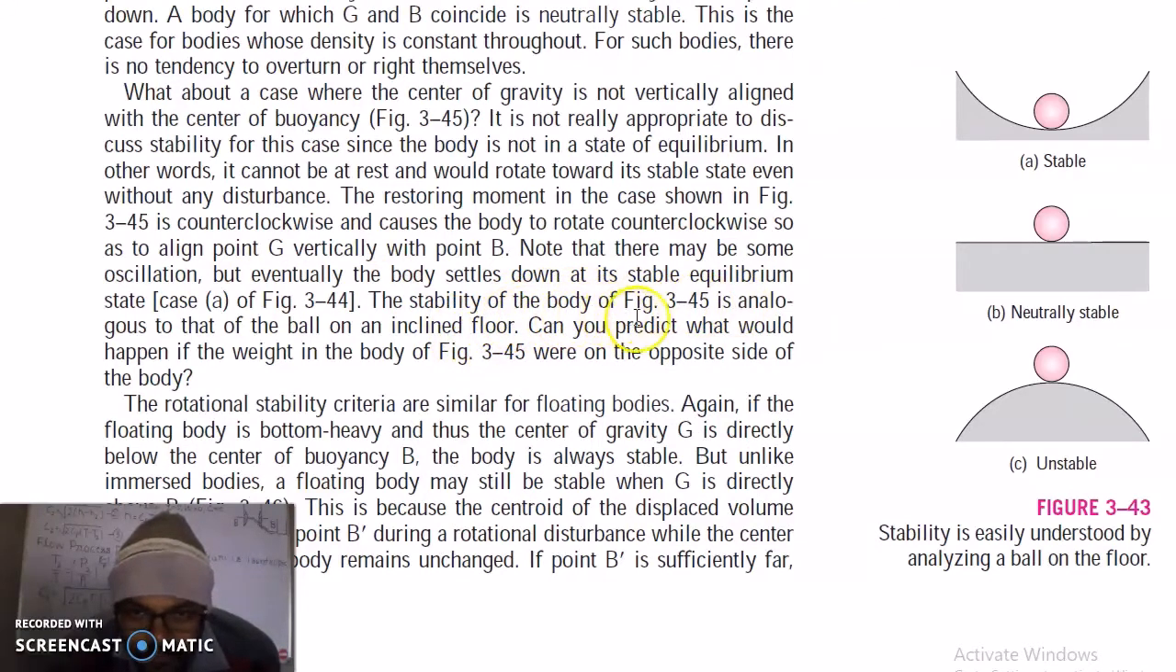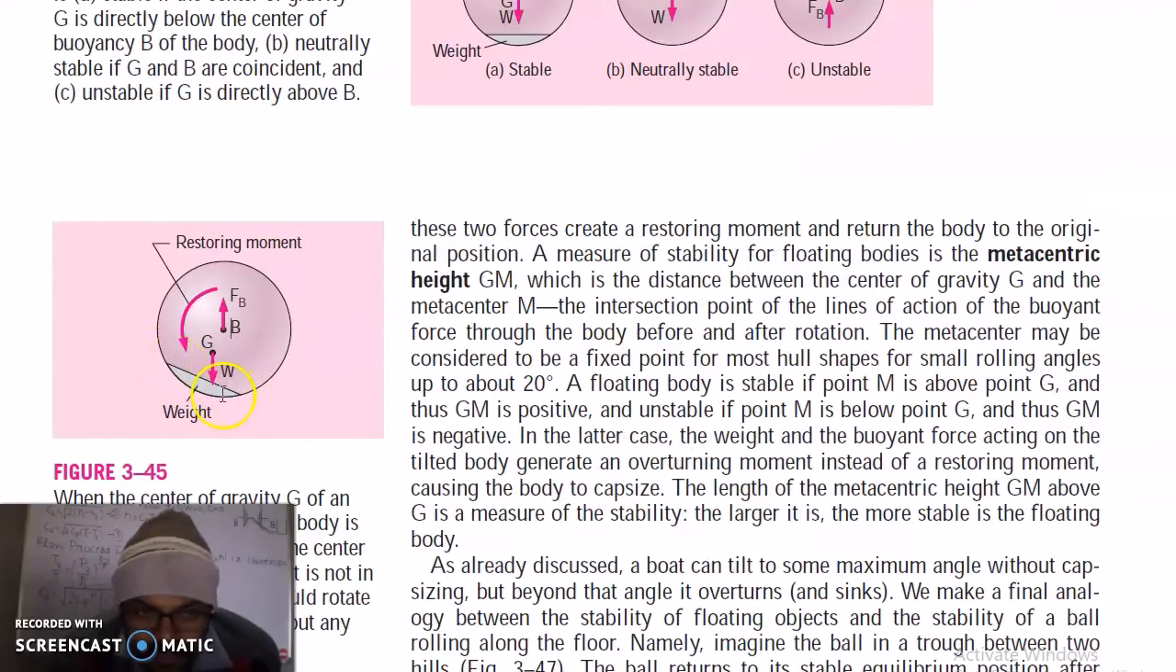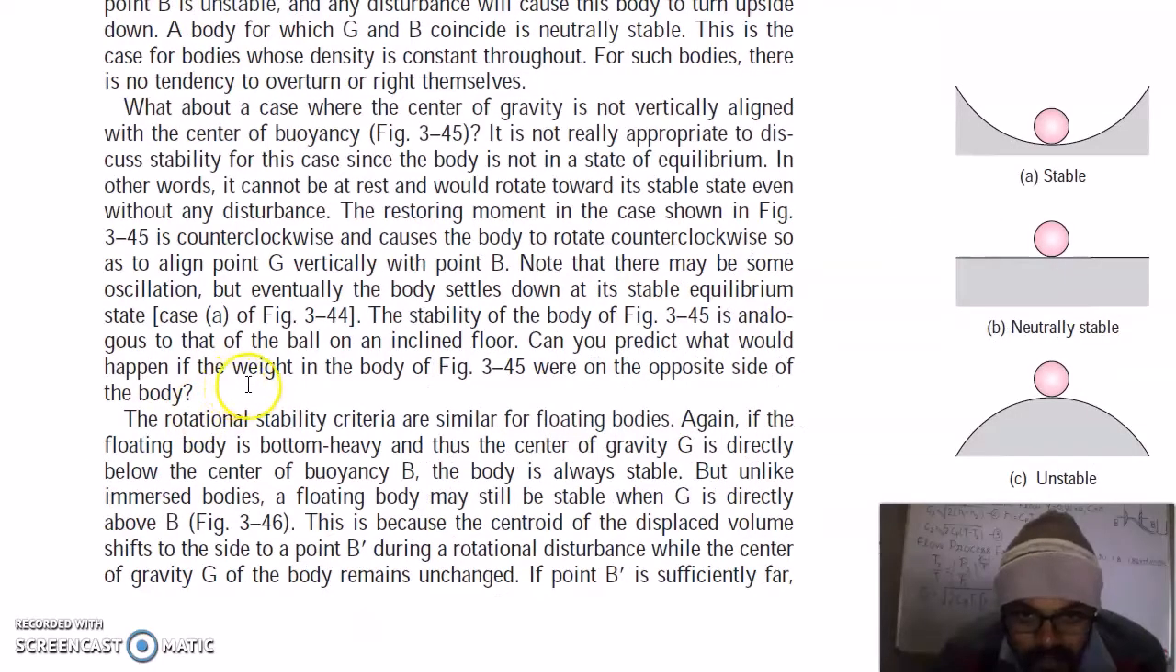The stability of the body is analogous to that of a ball on an inclined floor. Can you predict what would happen if the weight of the body were on the opposite side of the body? Means this weight can be on this side, but what will happen if the weight is on this side? Up to now we have discussed the stability criteria for an immersed body. Now the rotational stability criteria for a floating body is the same. Again, if the floating body is bottom heavy and thus the center of gravity is directly below the center of buoyancy, the body is always stable.